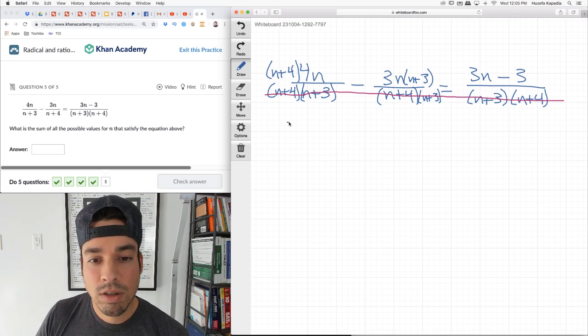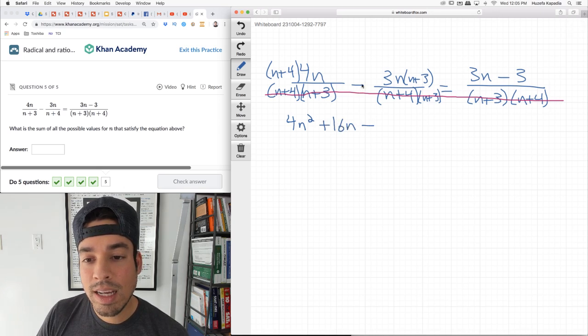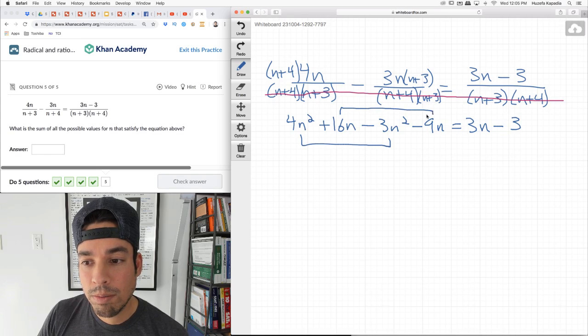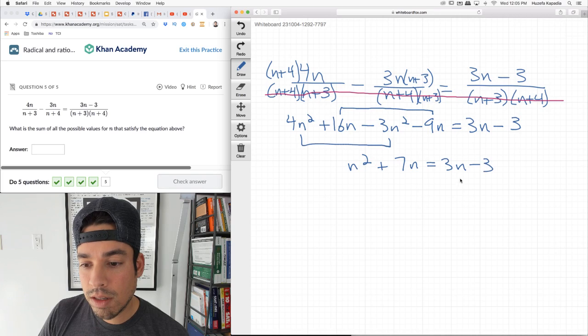And now we multiply. So now we have 4n distributed, 4n squared plus, oops. And then that distributes, but the negative distributes with it. Okay, so it's negative 3n squared minus 9n equals 3n minus 3. Like terms: 4n minus 3n squared is n squared. 16n minus 9n is 7n equals 3n minus 3.